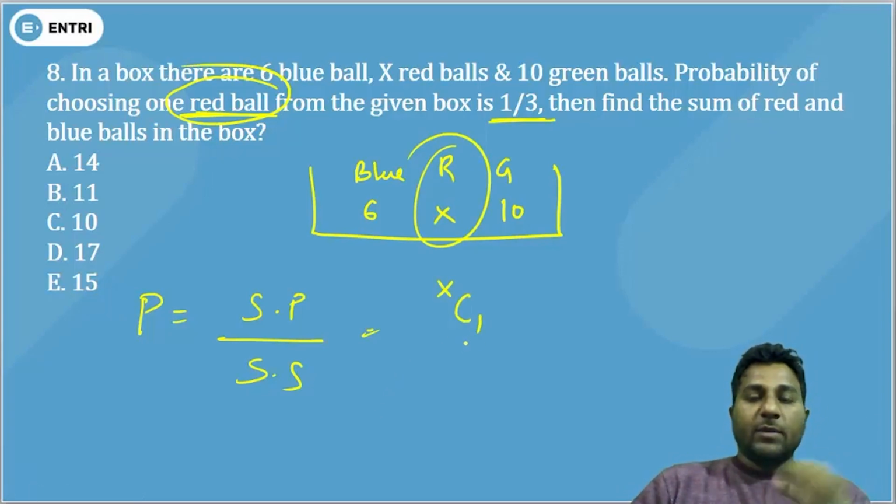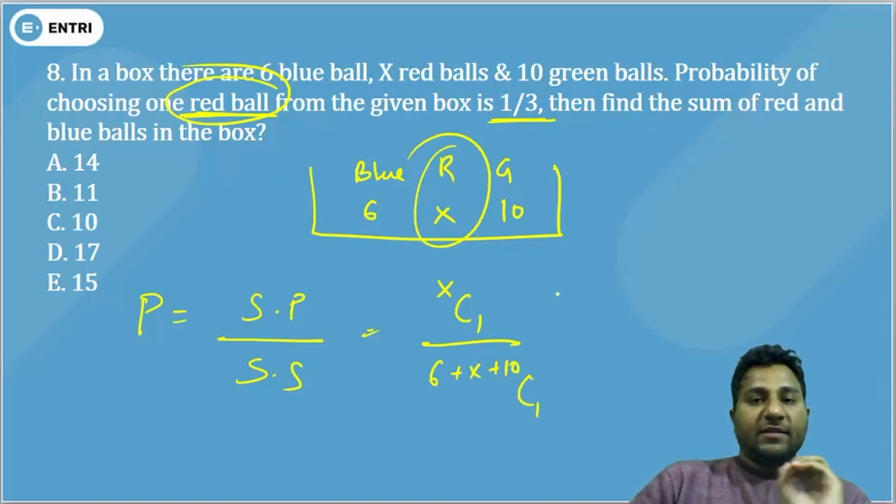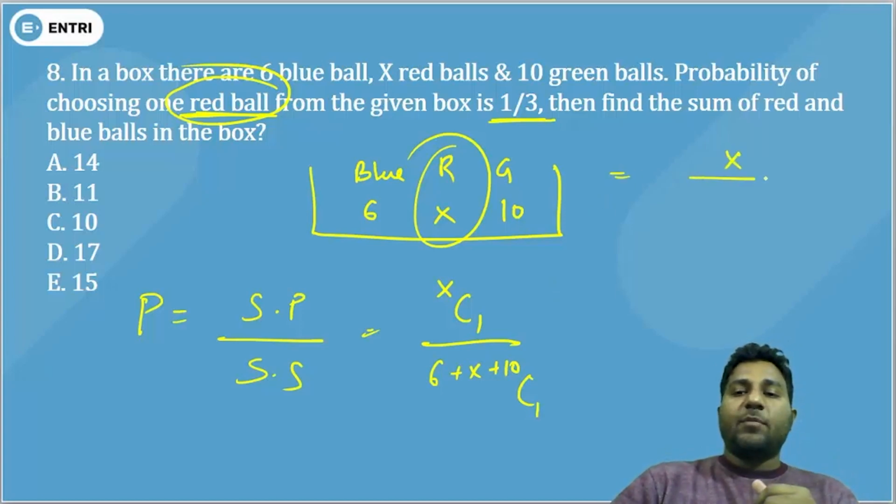XC1, because we are choosing from the X red balls. Now the whole set of balls will be 6 plus X plus 10 choose 1, because we are selecting one ball. That means X upon 6 plus X plus 10 equals 1 by 3.